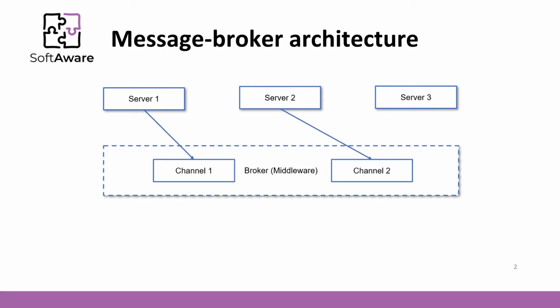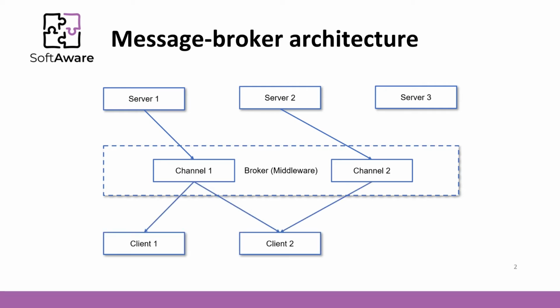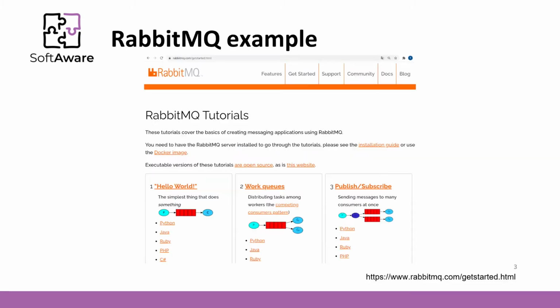Servers push messages to these channels. And finally, we have clients or message consumers. Client subscribes to the channels we need to listen to. As you can see, there is almost no difference in comparison to the event bus. There are several notorious software solutions that implement a broker such as Apache ActiveMQ, Apache Kafka, RabbitMQ, and JBoss Messaging.